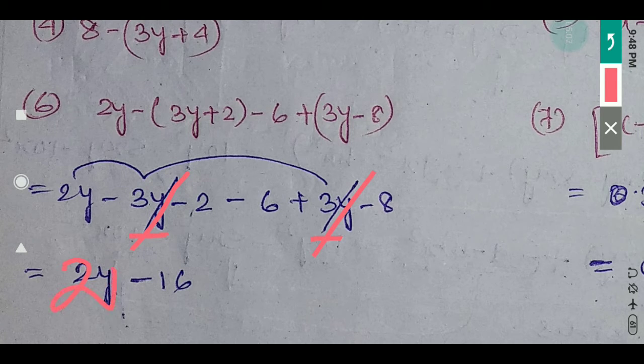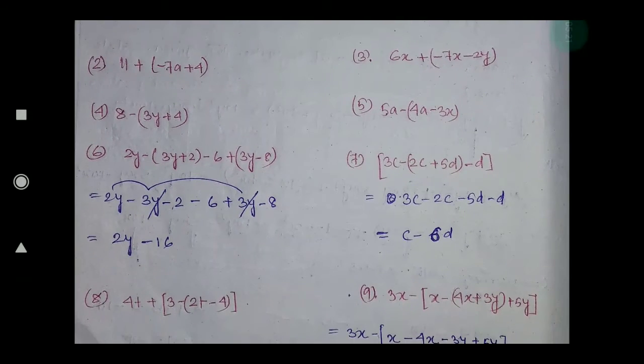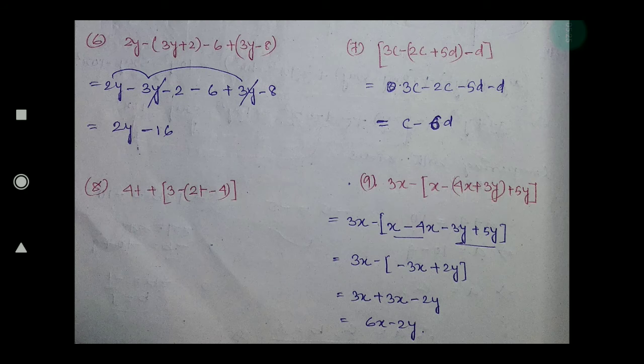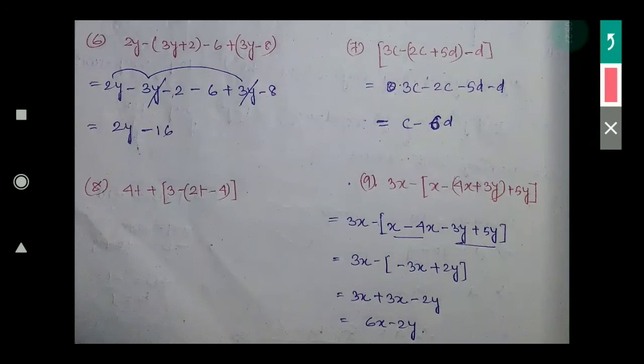Only 2y will be the remaining variable term, 2y. After that, minus 2 minus 6 minus 8, so you do the addition. Minus 2 minus 6 means minus 8, minus 8 minus 8 means minus 16. Okay, question number 7, you go through by yourself. Now I am going to discuss question number 9.